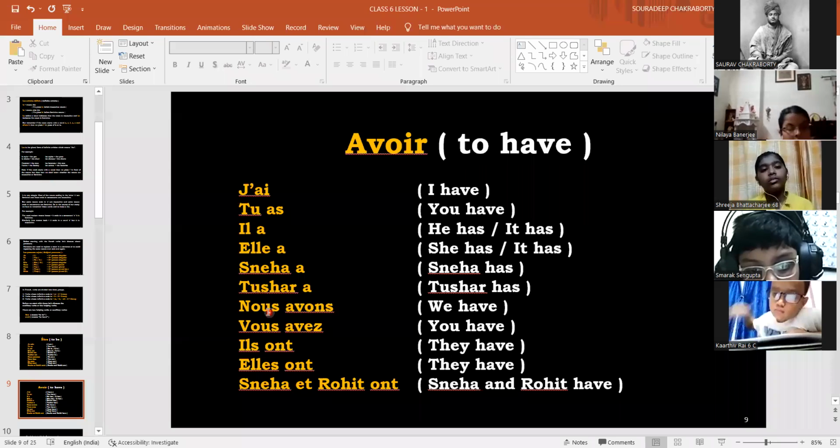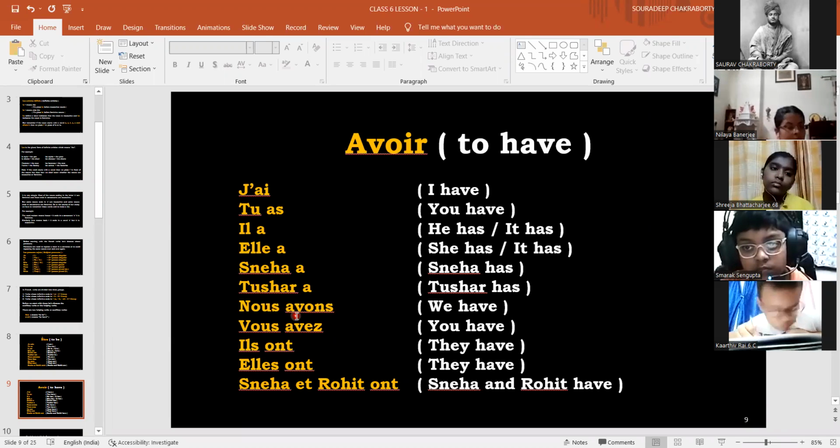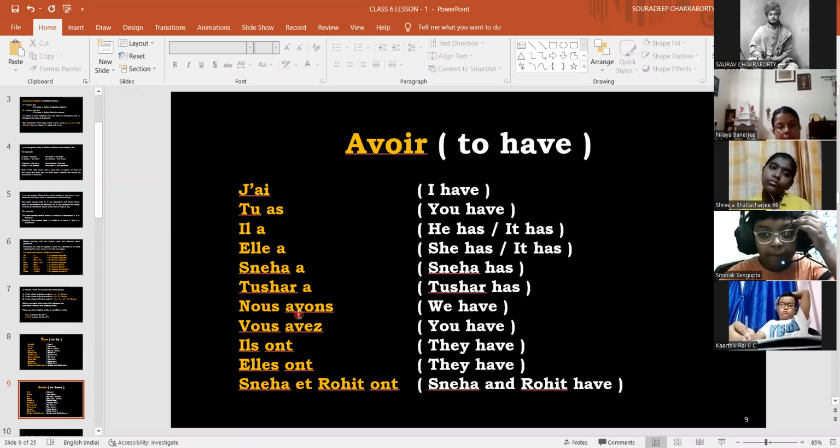Next we have nous avons. Vous avez. S and A together, the sound will be a Z sound. When a word ends with S and the next word starts with a vowel, there is a linking of the sound. We say liaison in French. Nous avons, vous avez.